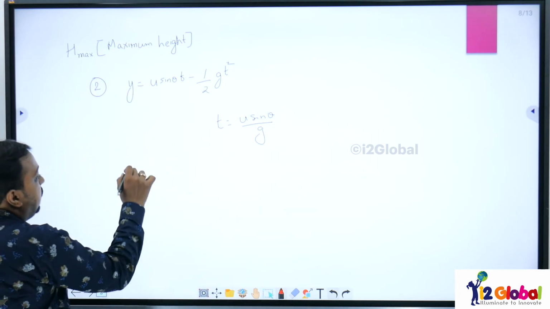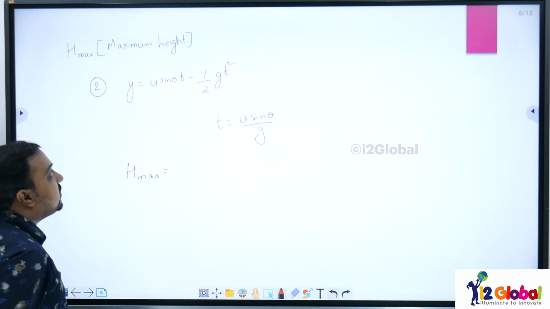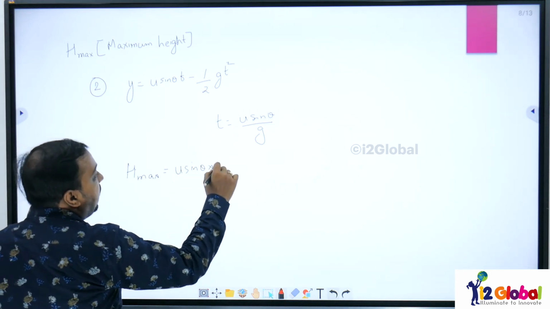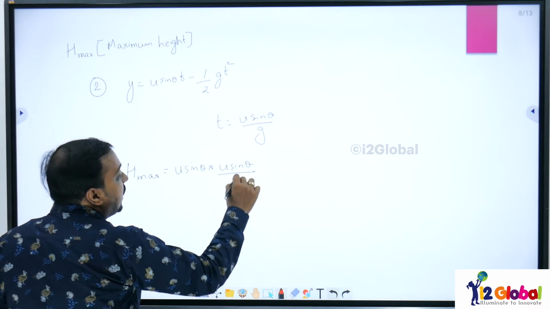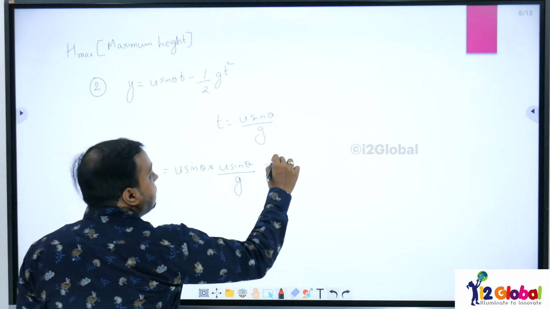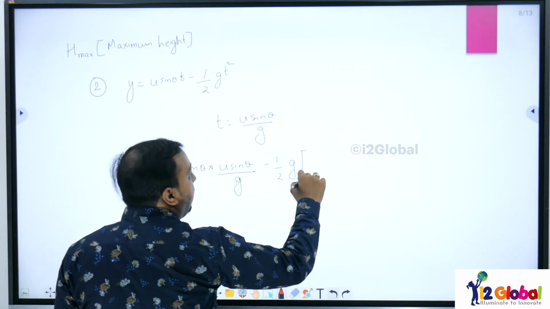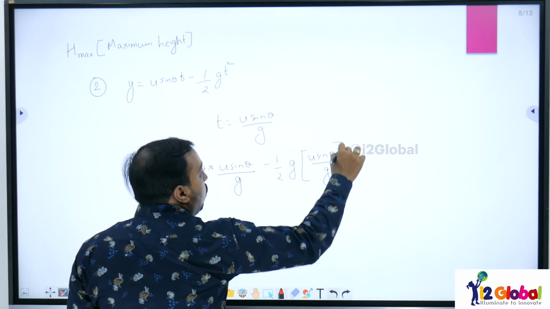We will substitute here. Instead of y, it will be h max. H max will be equal to u sin theta multiplied by this time, that is u sin theta divided by g, minus 1 by 2 times g, and instead of time, again u sin theta divided by g, whole square.